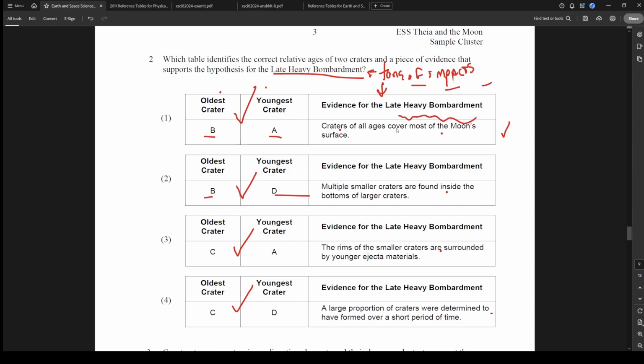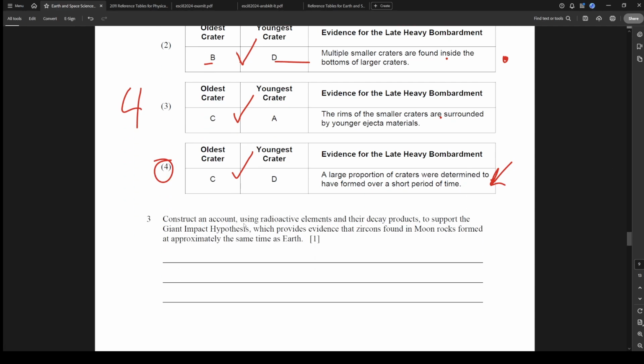So ages is not going to help us prove that, so I would say that's wrong. Multiple smaller craters are found inside larger craters. I don't know about that. I'll keep reading. The rims of the smaller craters are surrounded by younger ejected materials. I don't know about that. A large proportion of craters were determined to have formed over a short period of time. Yeah, that's what we want. A large amount of craters over a short period of time. The answer is 4. Yep, because we want tons of impacts over a short time, so that's definitely right.